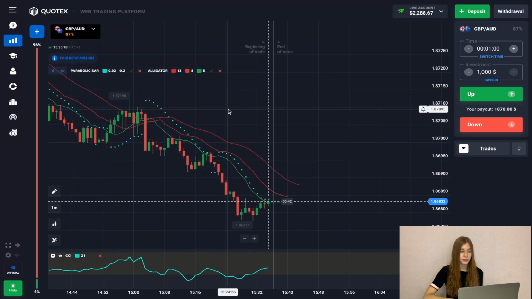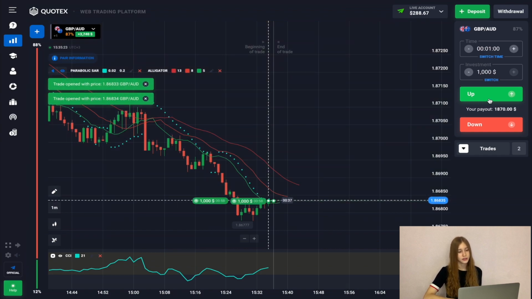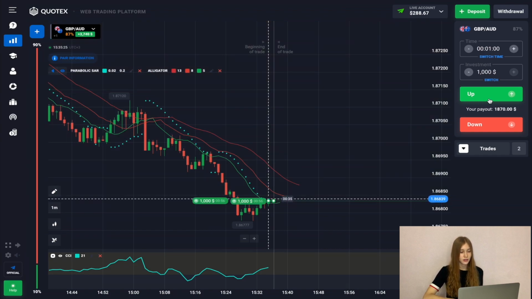Here we will open our double trade for an increase in the price. As we see that for a long time the price was in an oversold state and the trend was a downtrend. So now we see we have all the potential to open an uptrend.